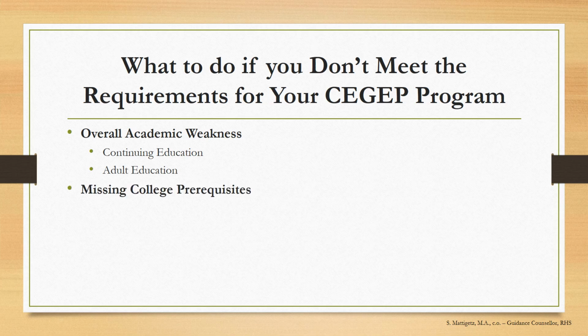If you are missing high school prerequisites such as environmental science, physics, chemistry, or scientific math, it's advised that you apply to an alternate program that would allow you to take these prerequisite courses. Please see the Choosing a Program video for more information about these programs. Continuing education offers high school prerequisites, subject to enrollment and availability.